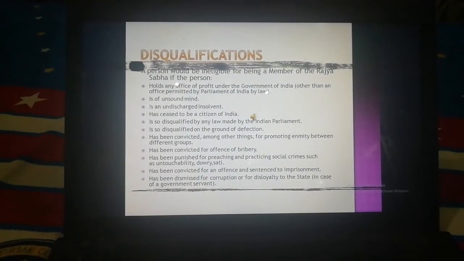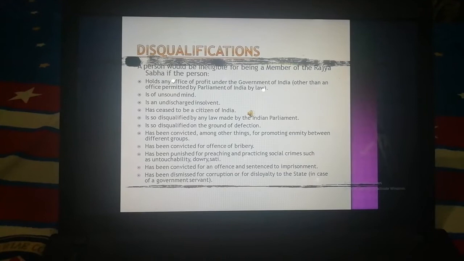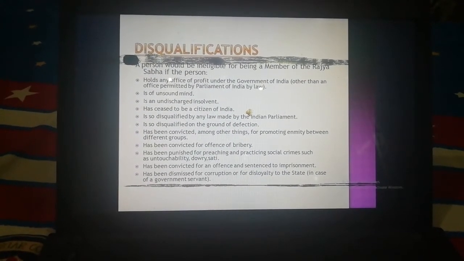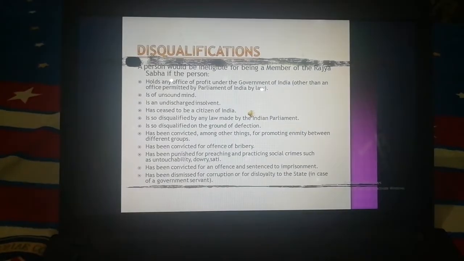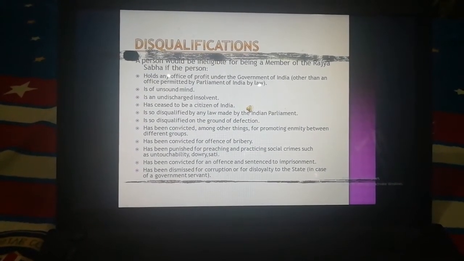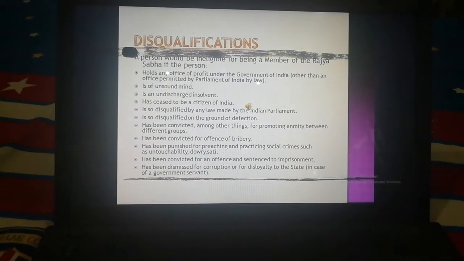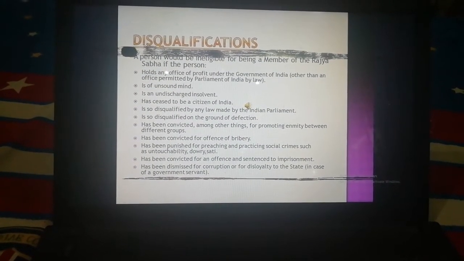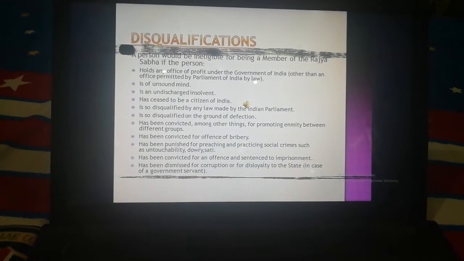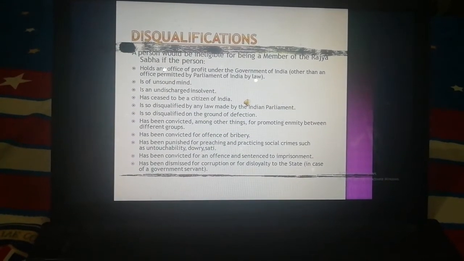Now the judicial power. Judicial power includes impeachment of the president for the violation of the constitution. The judges of the Supreme Court, High Court, and the president are removed through a special process which is called impeachment.